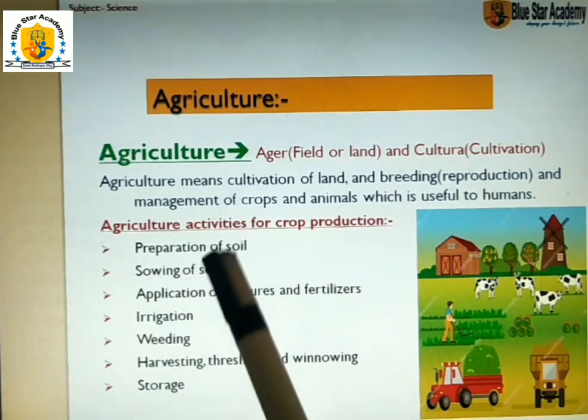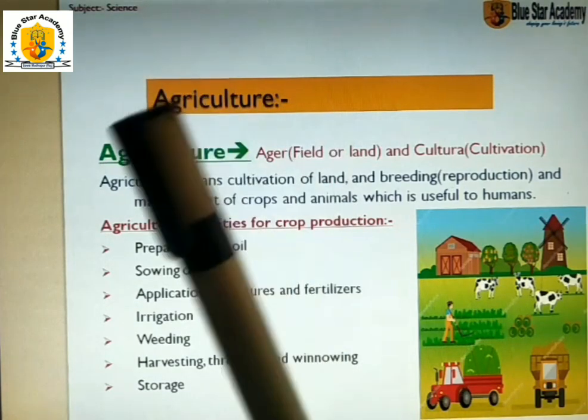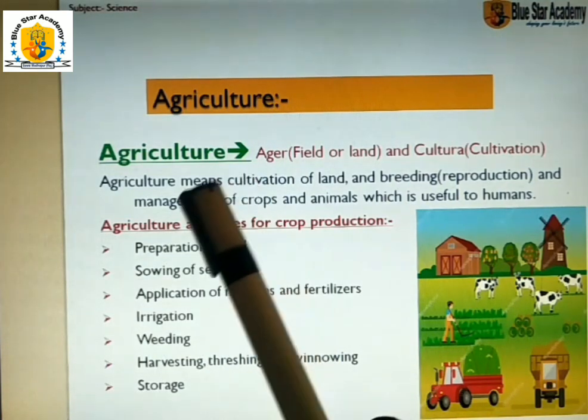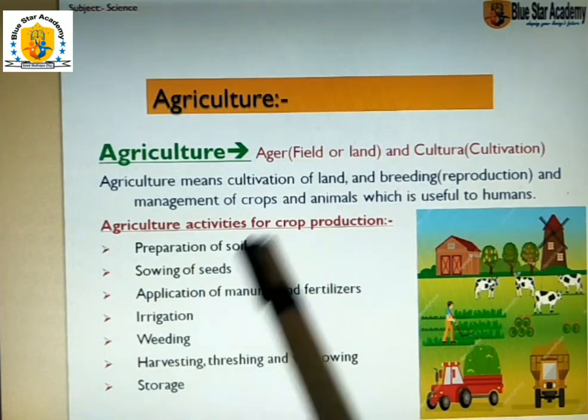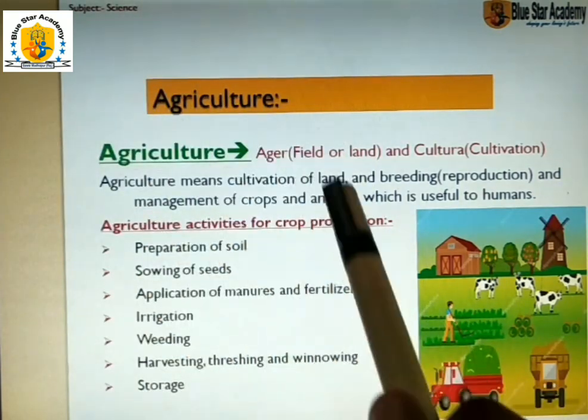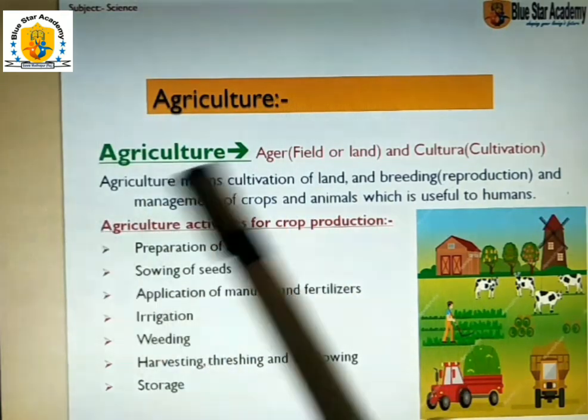Then application of manure and fertilizer, then irrigation, then weeding, means removal of weeds, harvesting, threshing, winnowing and storage. These are all the activities we do in agriculture to produce crops.